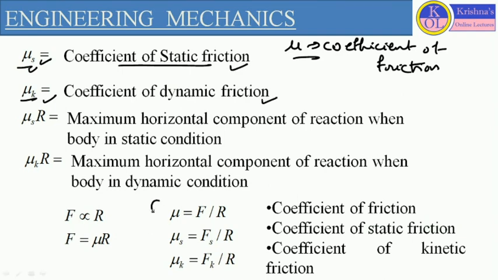So these are the formulas which you need to know, and you will use them during the solution of numericals. Here mu s into R is defined as the maximum horizontal component of reaction when the body is in static condition, and mu k into R, that is F double dash, represents the maximum horizontal component of reaction when the body is in dynamic condition. So this is all about the idealized graph of the friction.